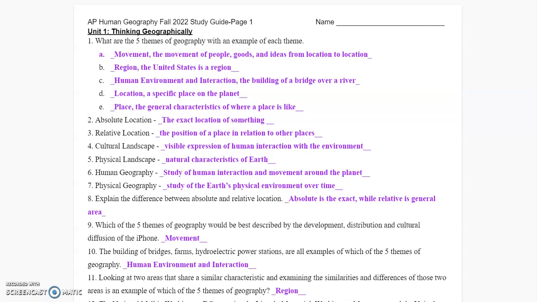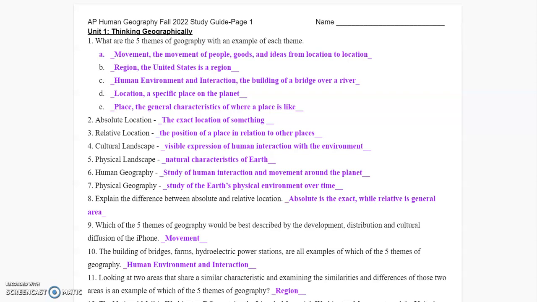So number one, it was asking, what are the 5 themes of geography with an example of each theme? To help you remember that, remember Mr. Help. All right, so as we go through, the first one is movement. So it's going to be the movement of goods, people, ideas from location to location. So things like how the iPhone has transferred from being kind of a gadget or gizmo that was held by the elite to now it's commonplace amongst everybody. You can also look at migration from people to people. We looked at that for a whole unit, how we looked at movement across goods and ideas, right? All of that kind of stuff.